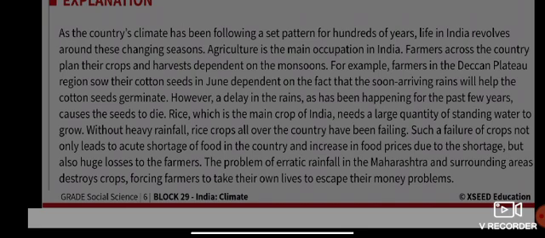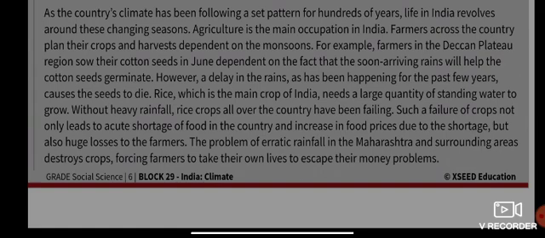Without heavy rainfall, the rice crops all over the country have been failing. Such a failure of crops not only leads to an acute shortage of food in the country, but also an increase in food prices due to the shortage. Because of that, there is a rise in the price of food, like rice and wheat. But they also cause huge losses to the farmers.